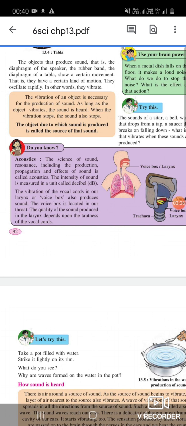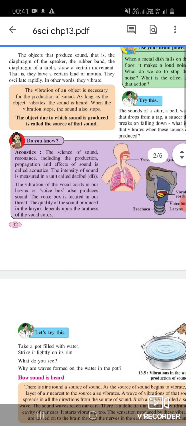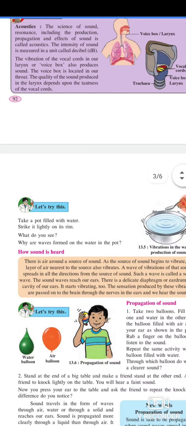Acoustics: the science of sound. The science of sound, including the production, propagation, and effect of sound, is called acoustics. The intensity of sound is measured in a unit called decibel. The vibration of vocal cords in our larynx or voice box also produces sound. The voice box is located in our throat. The quality of sound produced in the larynx depends upon the tension of the vocal cords.